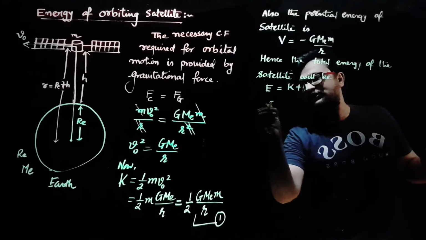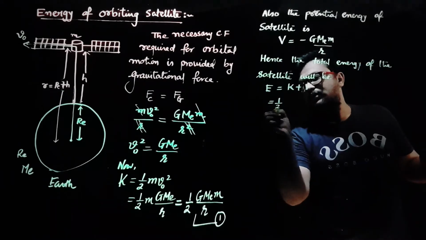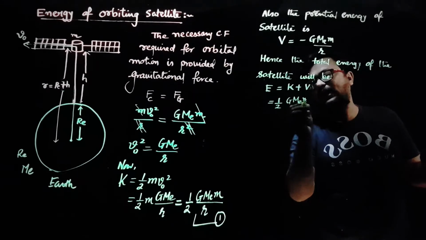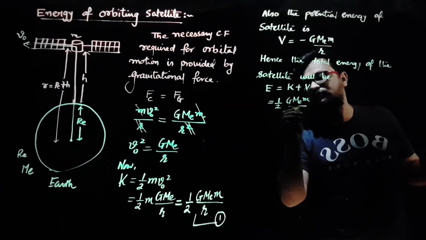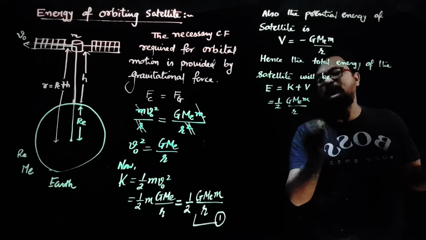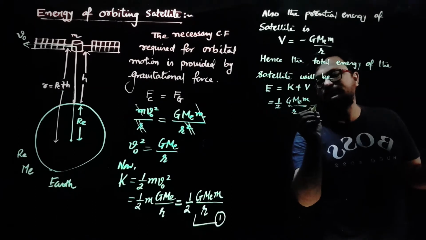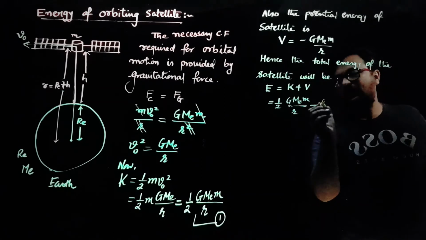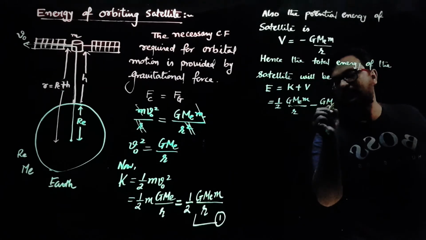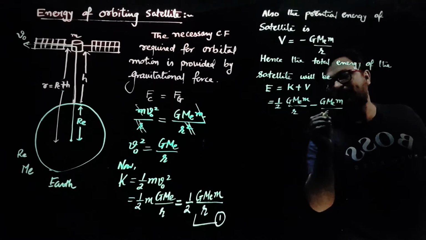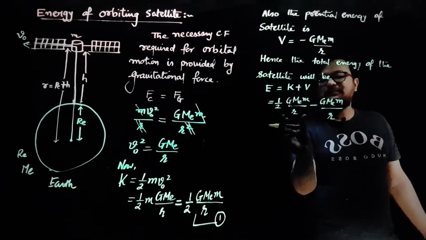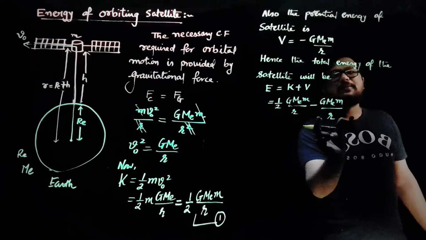So your kinetic energy is half of G Me m upon r minus G Me m upon r.